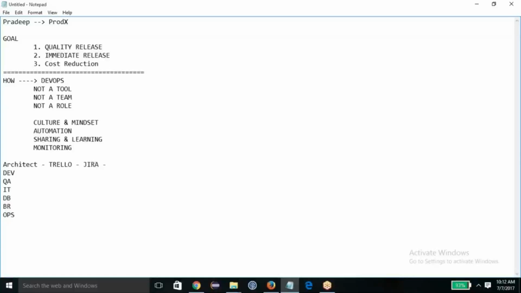Sometimes they use Visual Studio Online also. So there are so many tools available in the market which they use. Some multimedia tools they also use to design the software. So there are so many things they use to design the software, to have requirement analysis in place and everything. But once this is completed, then the real challenge comes, like development.